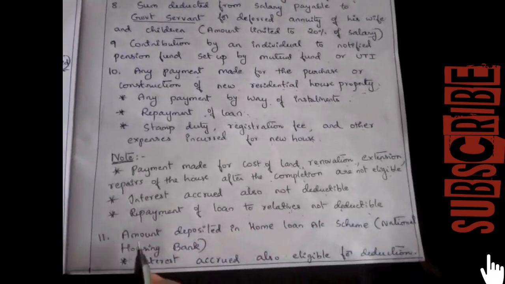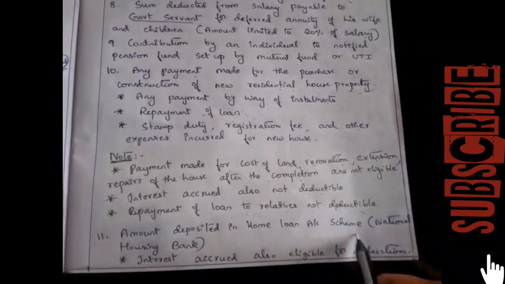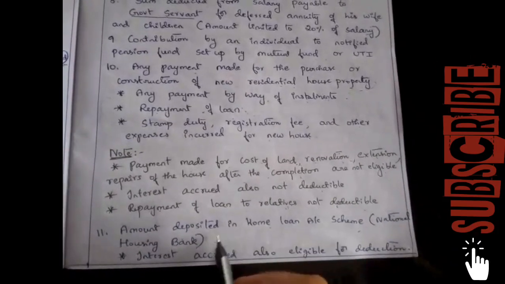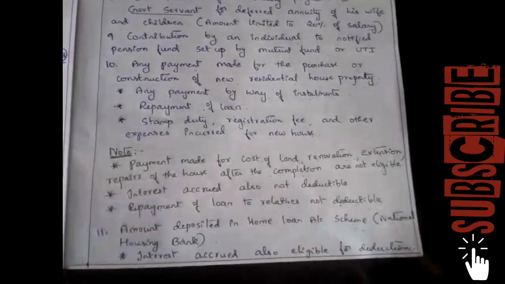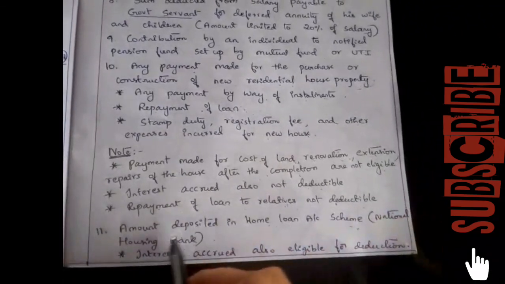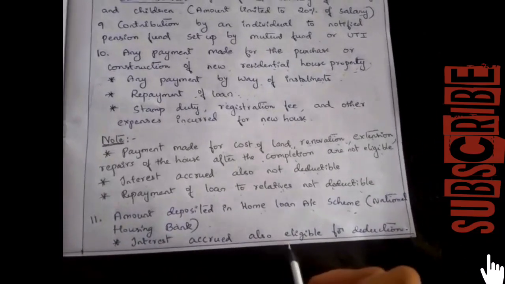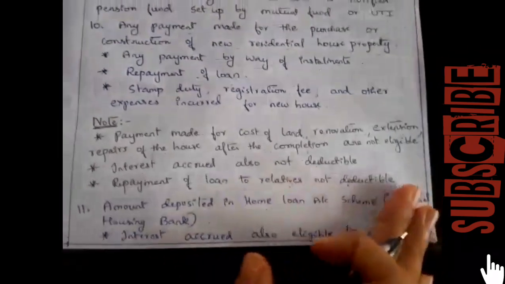Next, the 11th point is amount deposited in the Home Loan Account Scheme of the National Housing Bank. If an individual makes a deposit in the Home Loan Account Scheme, then they can claim a deduction under section 80C for those deposits. And interest accrued is also eligible for deduction. Next,